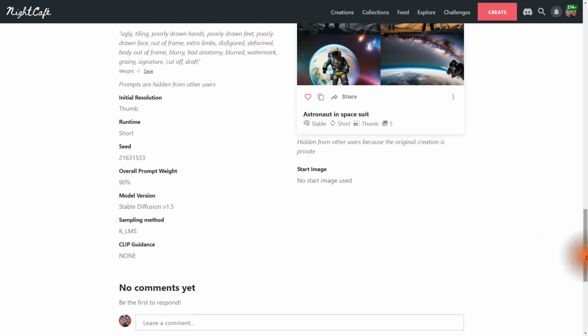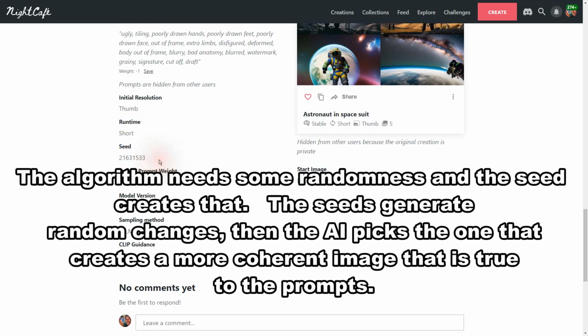Other things that you probably noticed, for this resolution, I just went with a thumb resolution. That's the smallest and quickest way. Runtime was short. And next is the seed. Now, the algorithm needs some randomness, and the seed is a way to create that. The seeds generate random changes. Then the AI picks the one that creates a more coherent image that is true to the prompts.